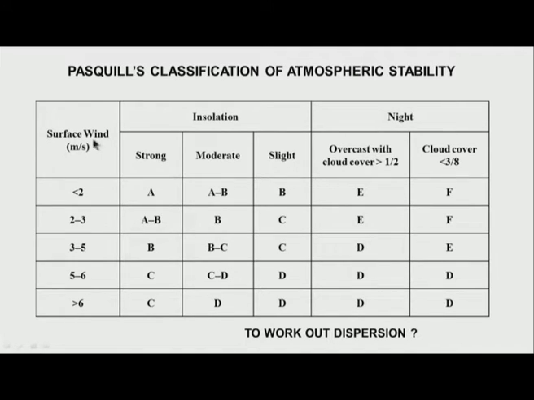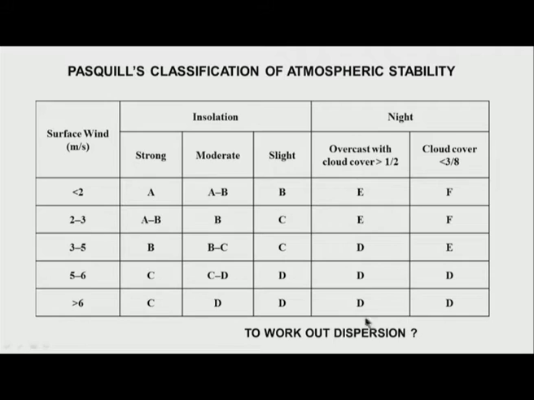Therefore, once I know my surface wind condition, I know the type of insolation, that is, whether the sun is vertically above me, whether there are clouds above me. I can fix the category of the atmosphere as either A, B, C, D, E, or in between A and B, between B and C, or between C and D. Using this classification between A and F and the border zones, I want to work out what type of dispersion we get in practice.